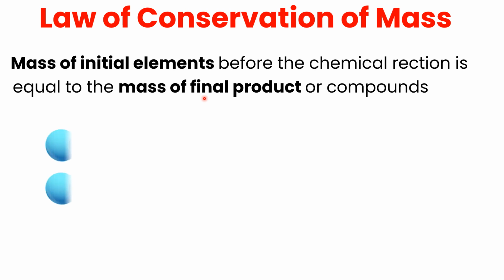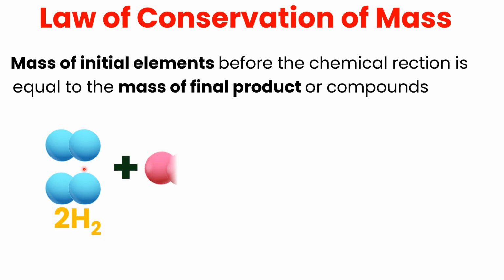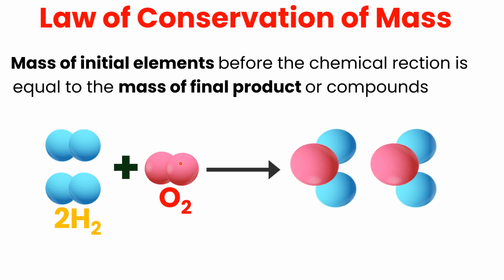Consider a chemical reaction for water. Water has the formula H2O, and it is formed by the combination of hydrogen molecules with oxygen molecules. Whenever two molecules of hydrogen combine with one molecule of oxygen, they undergo a chemical reaction, and due to this reaction, they form two molecules of water.